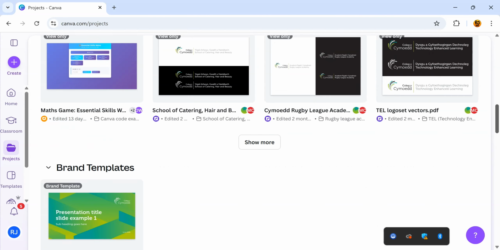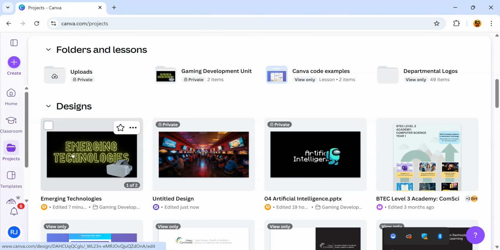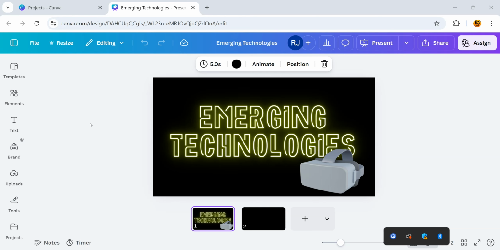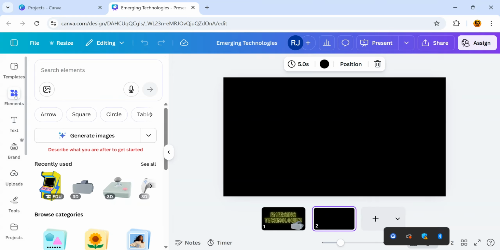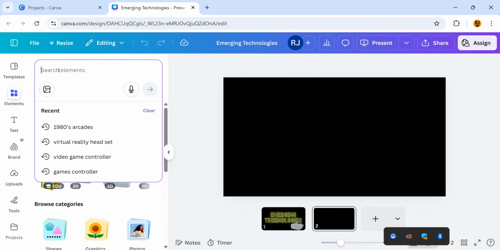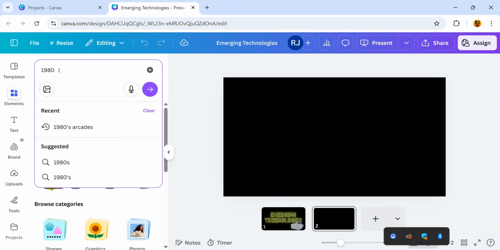Now I can do the same while I'm actually building teaching resources, so within my emerging technologies presentation, I'm happy with what I've got on my first page, but if I go onto my second page and then click on elements on the left hand side, I can provide a prompt, and as you can see I've already done a search for 1980s arcades, but I'll just go through that again.